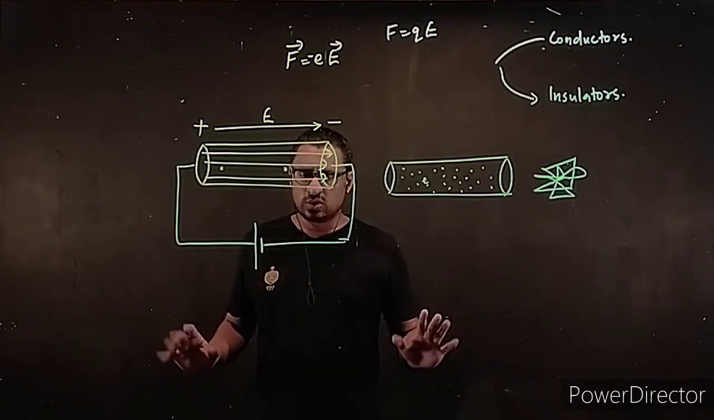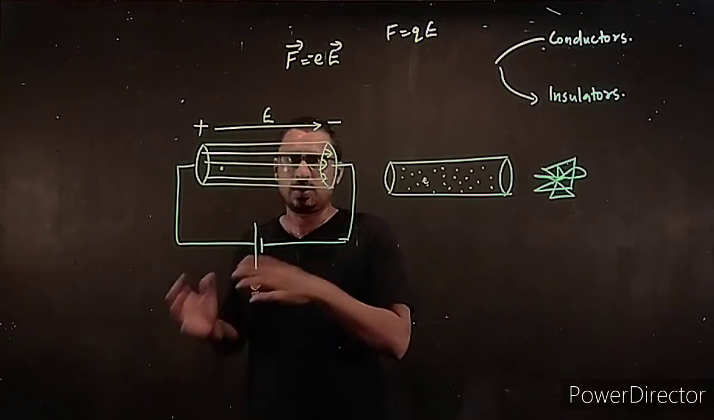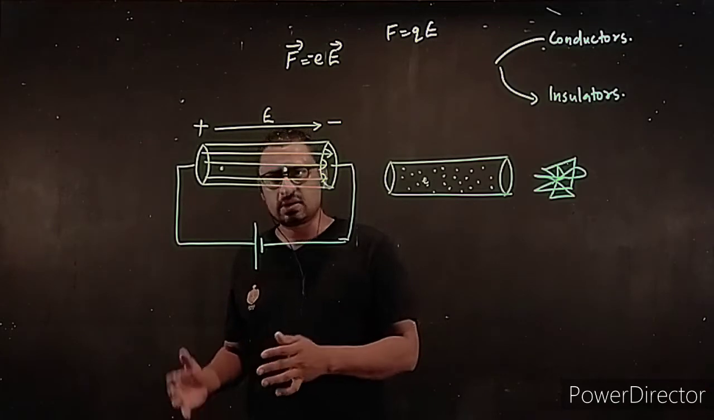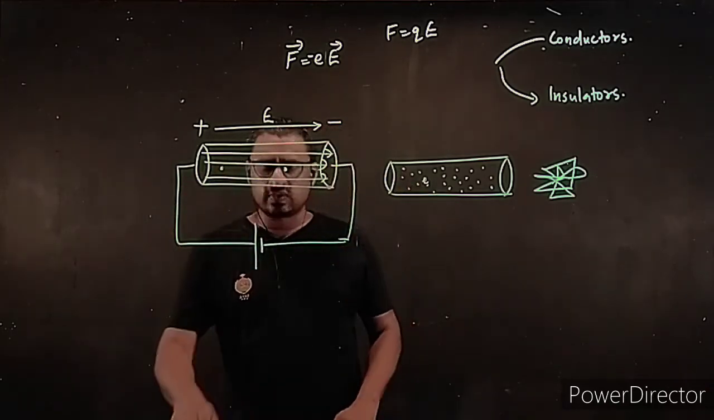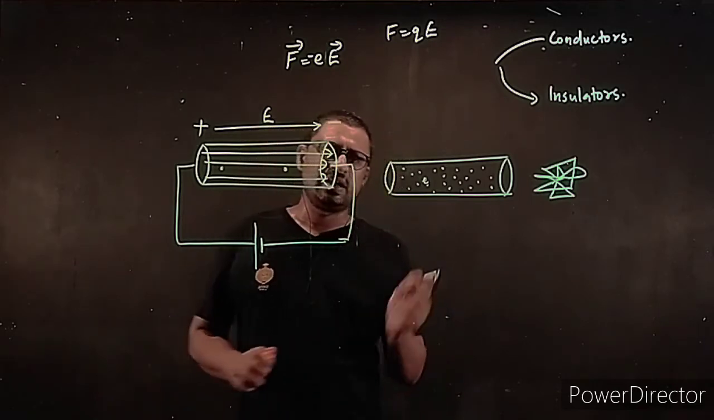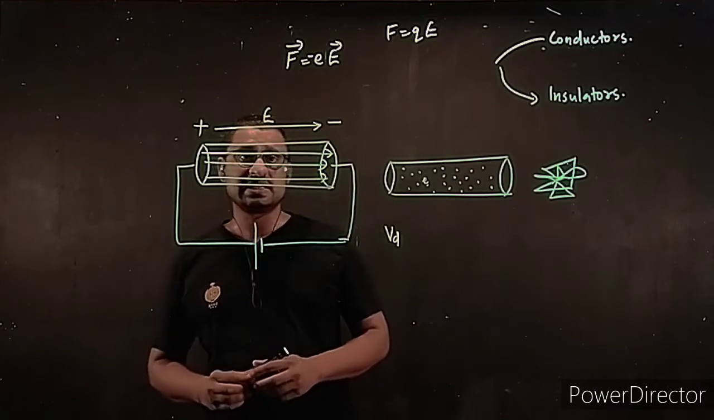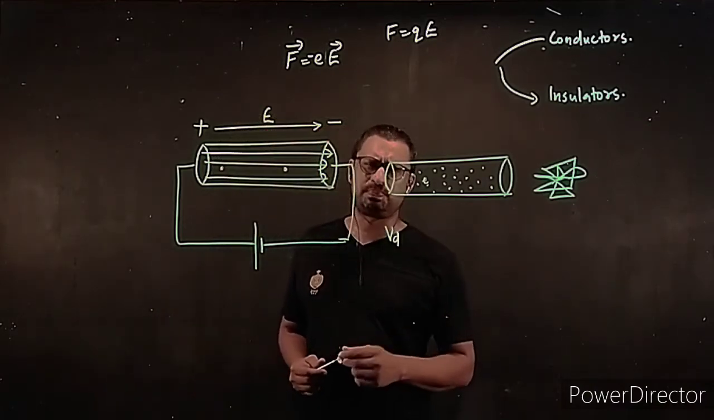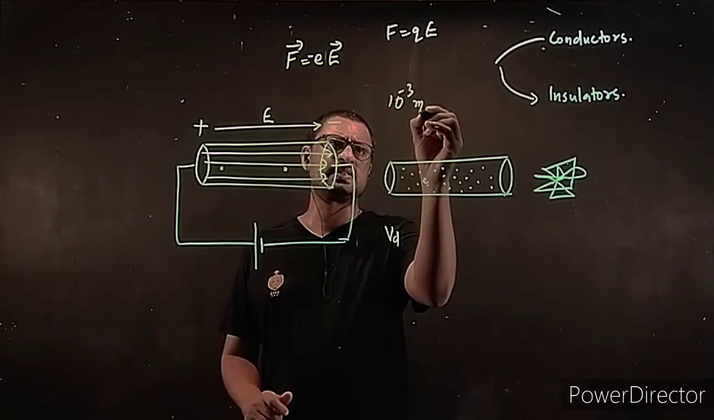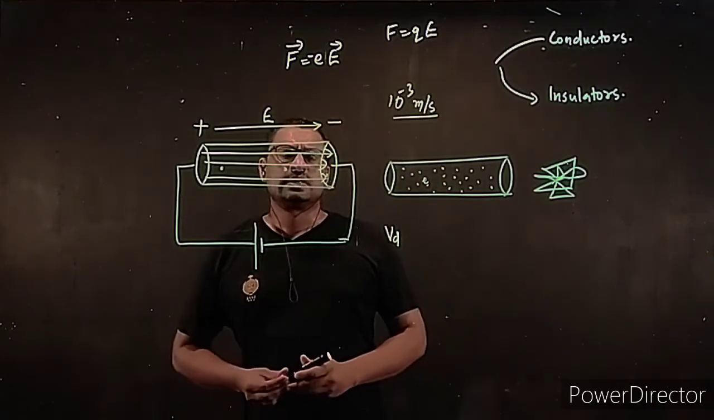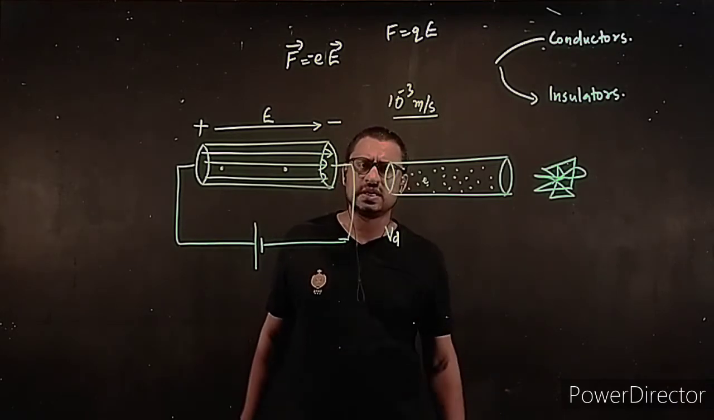Okay. So start moving, accelerates, collides, stops, accelerates, collides, stops again. We take the average of all those velocities and we call it the drift velocity. What is that? Drift velocity is a very small value. It's of the order of 10 raised to minus 3 meter per second, in the millimeter per second range.